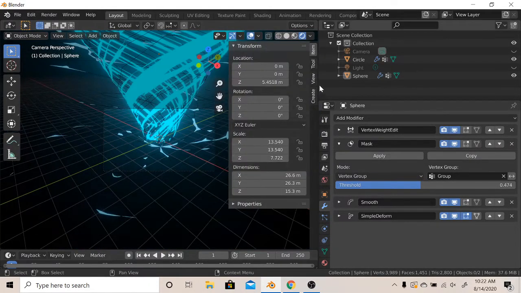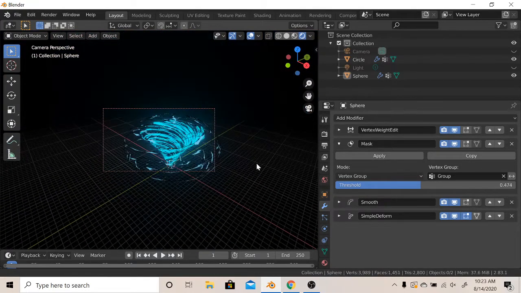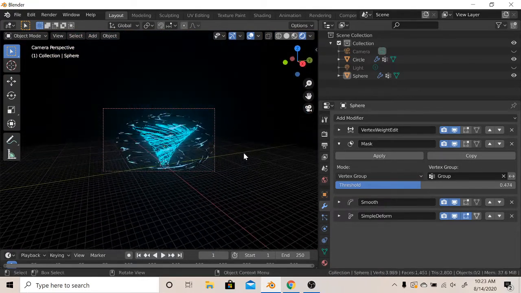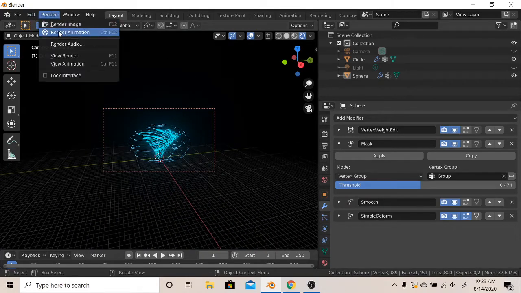Click N. Click View. Click Lock to Camera to View. Unlock Camera to View. Do this. Adjust the way you want to look at it. And click Render and render image.